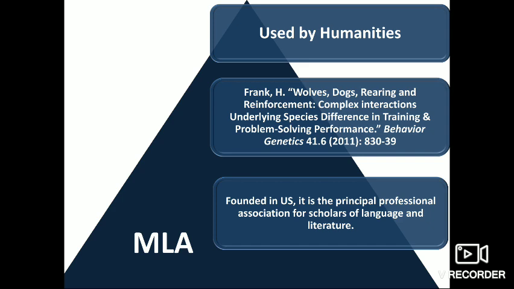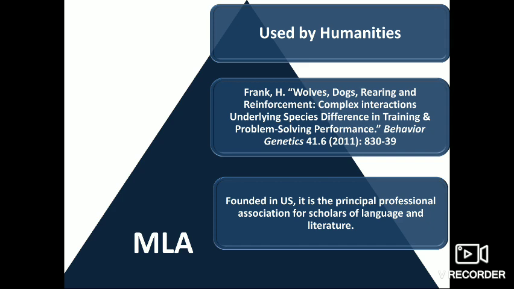The title of the article within inverted commas, followed by the name of the journal in which the article was published. The journal name will be in italics. The volume number here in this example is 41, followed by the issue number, which here is 6.